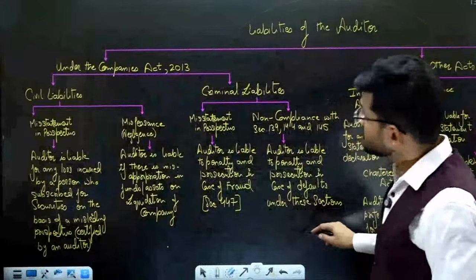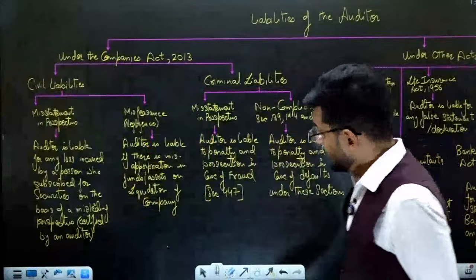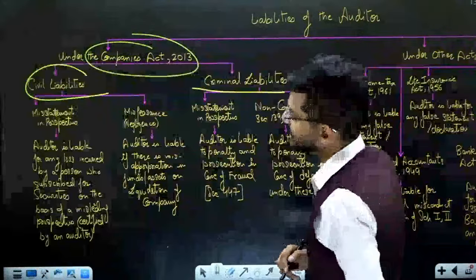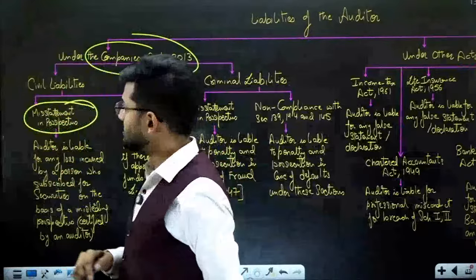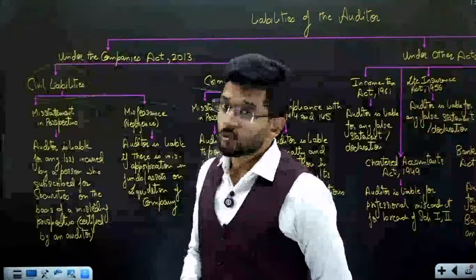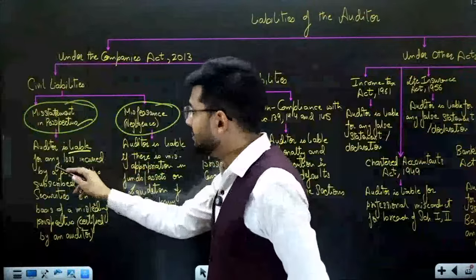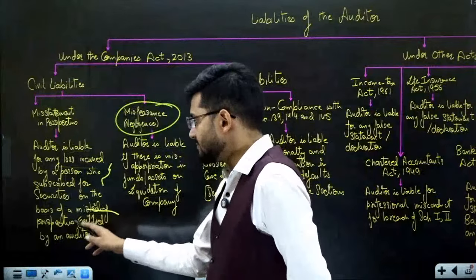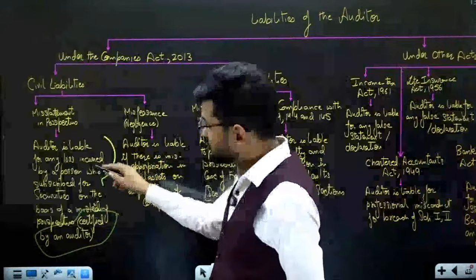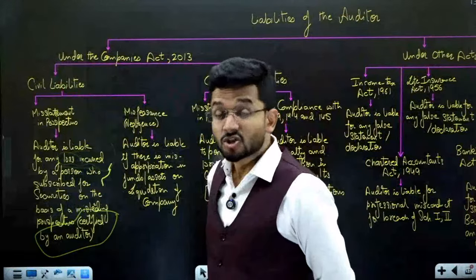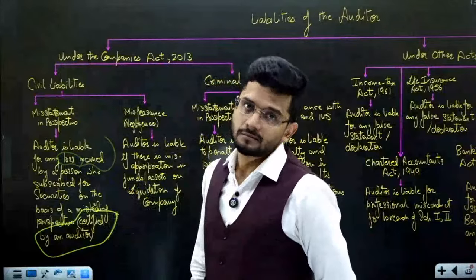Then what can happen? First of all, the statutory liabilities given by the Companies Act itself: civil liabilities and criminal liabilities. Civil liabilities mean misstatement in prospectus. The auditor has misstated something in the prospectus, or has done some negligence, and has not undertaken his work efficiently. Then the auditor is liable for any loss incurred by a person who has subscribed for the securities on the basis of the misleading prospectus certified by the auditor. The auditor has to reimburse the loss incurred by the shareholders for the misleading prospectus.